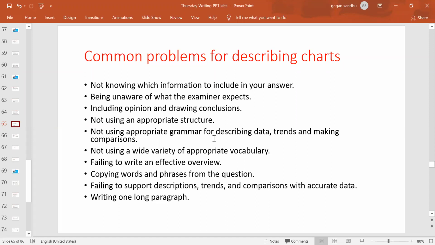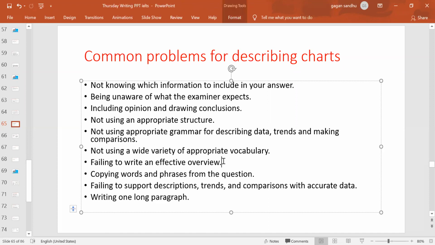Not using appropriate grammar for describing data. I told you how you can use grammar like approximately, near to, roundabout, right? And for trends, we have increasing, decreasing words. We have different adjectives to show the degree of change. And we have many words to make comparisons, right? Not using a wide variety of appropriate vocabulary, but we do have that right now. Failing to write an effective overview, which is quite important, because the overview is like the main trends, stages or processes.